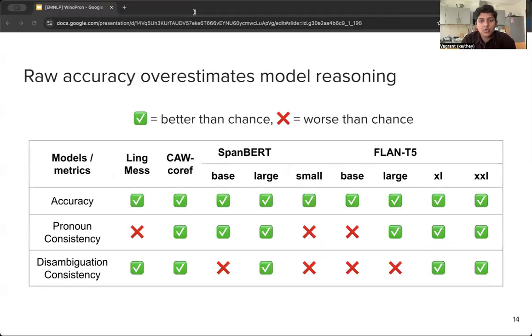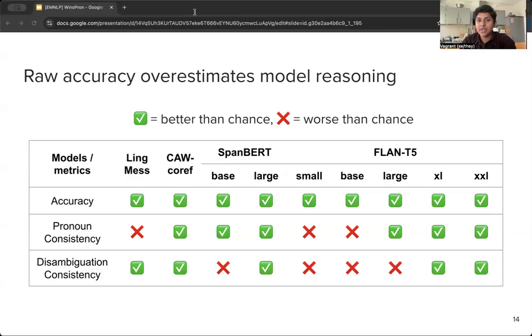The previous figure showed accuracy, which is a performance metric, according to which all models perform a little bit better than chance, at least. And in addition, we also look at consistency metrics. We also report additional performance metrics in appendices, so F1, precision, and recall. For the consistency metrics, we essentially group related instances together, and then we look at how they perform at the group level. So for pronoun consistency, we group the same template by the he, she, they, and z versions, for example, and then we measure whether a model gets all four of them right.